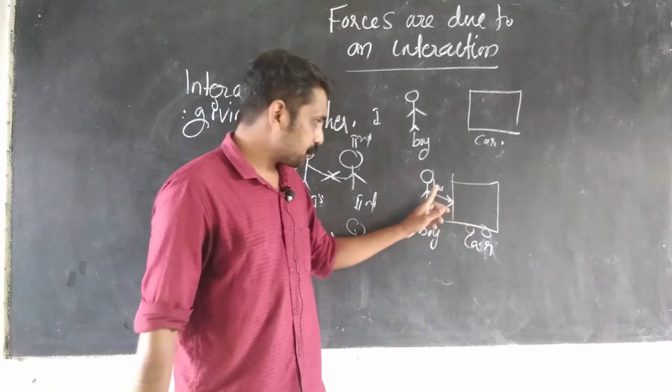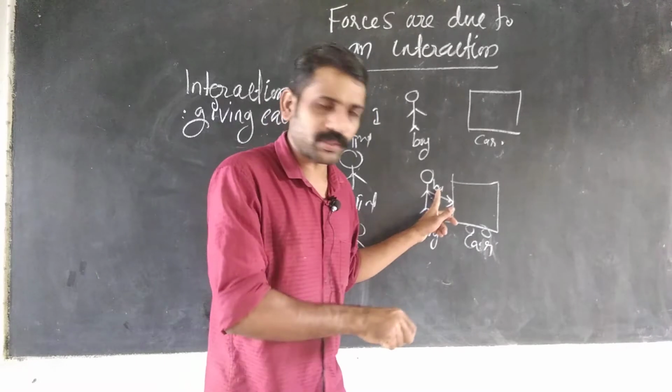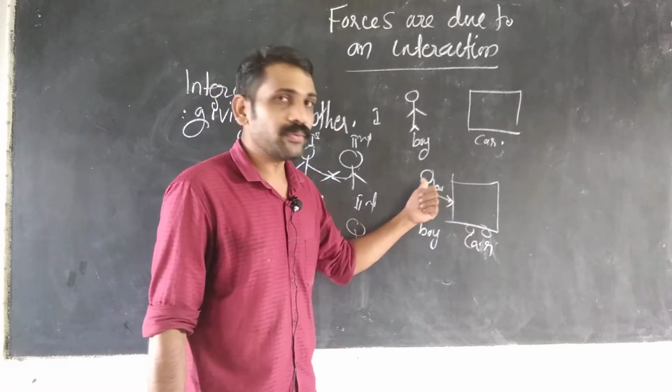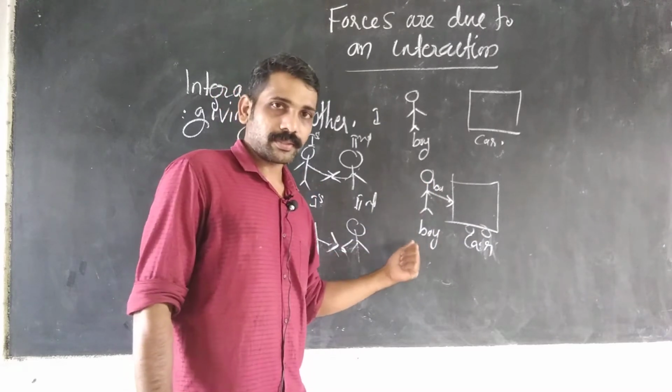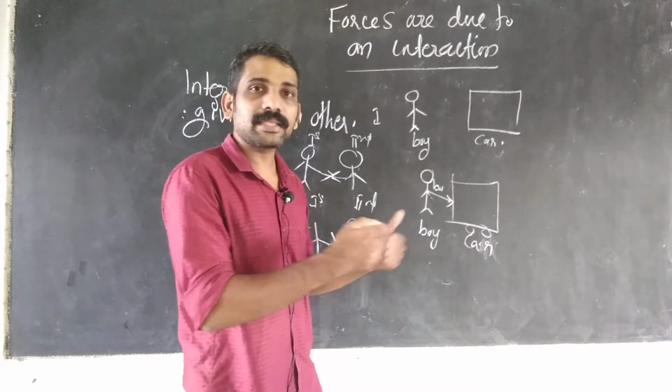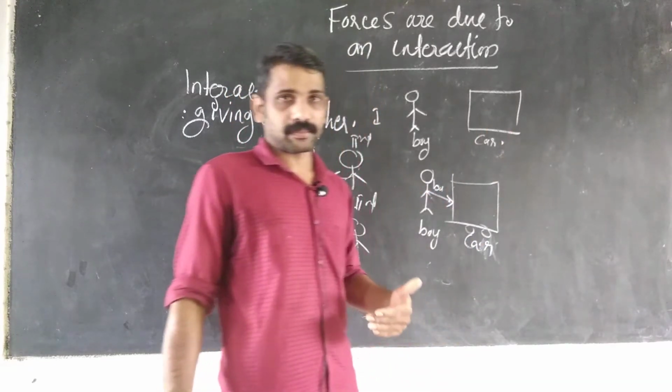So in this case, the boy is giving a force on the car. Okay, the car will also give a force on the boy. So forces are given to each other. Okay, here force is happening and these forces are given to each other.